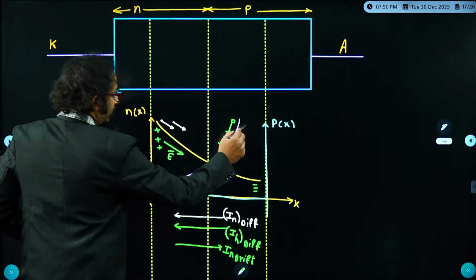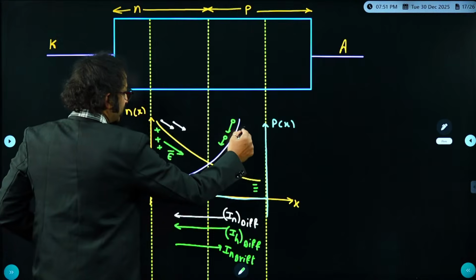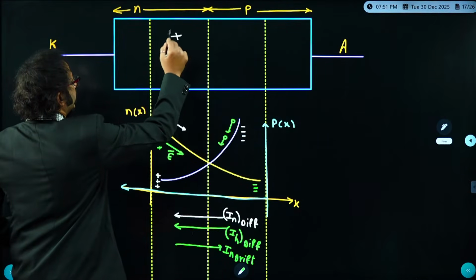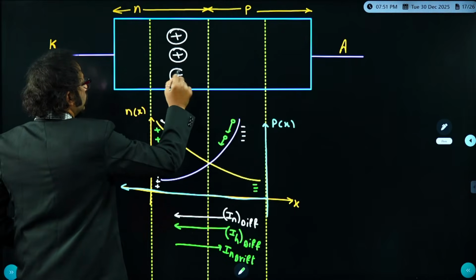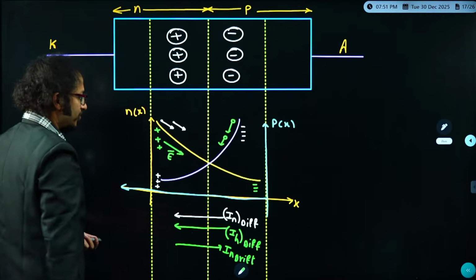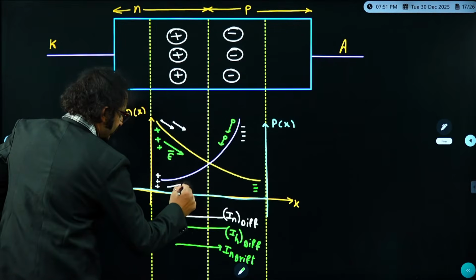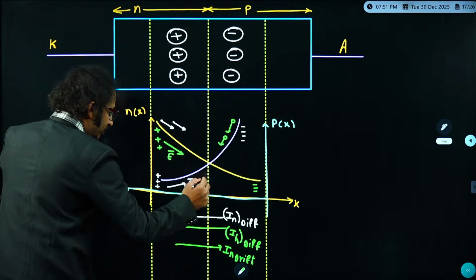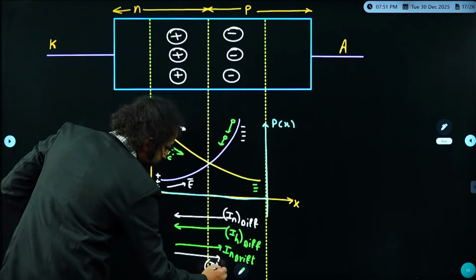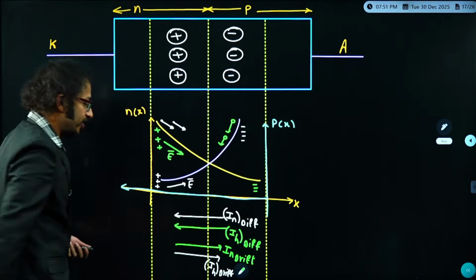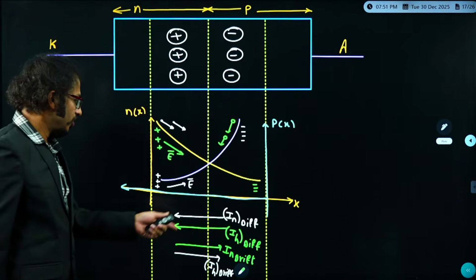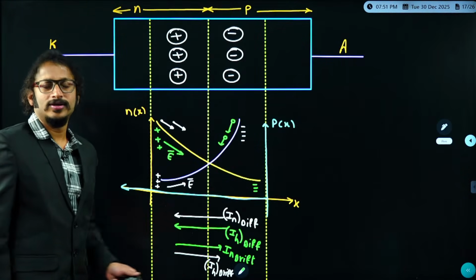In a similar way here, if I check, holes are getting diffused, indicating that here it will be negative ions and there positive ions. That's why every time we get positive ions on the N side, so-called depletion, and negative ions on the P side. You can cross check the positive and negative ions. Therefore, the electric field is in this direction. If the electric field is in this direction, no doubt the current is also in this direction. Which current? Hole drift current. Am I right, dear students? Because of the electric field direction, the hole drift current will be the same, and the hole diffusion current is exactly opposite to the hole drift current direction.